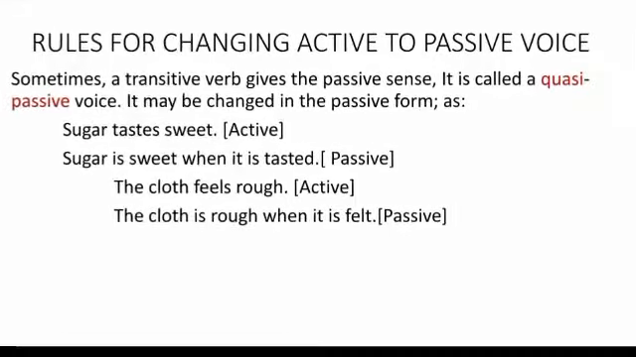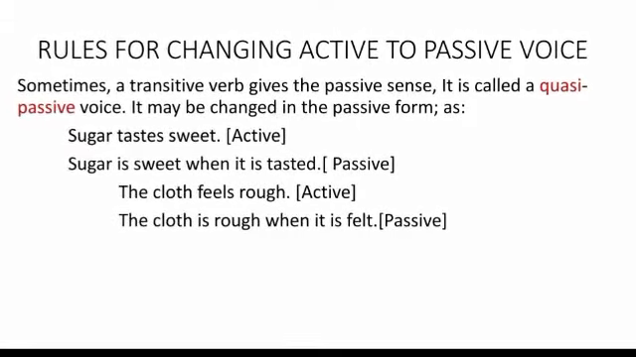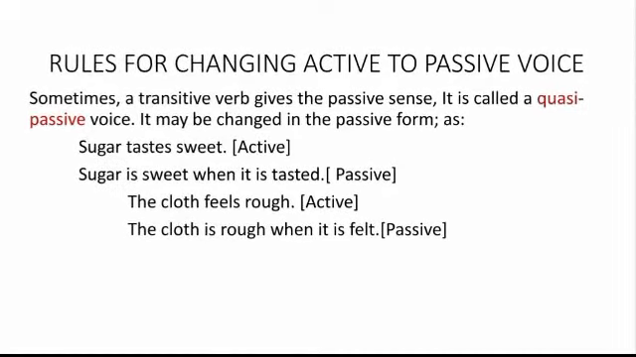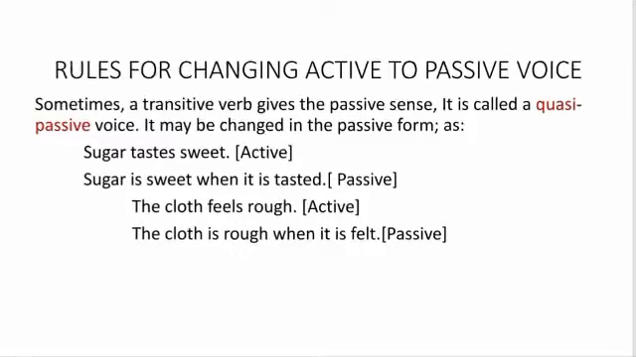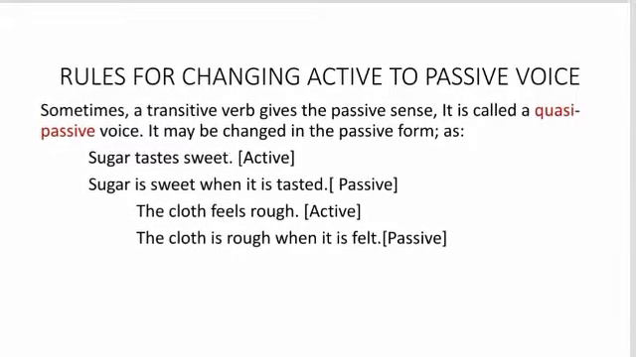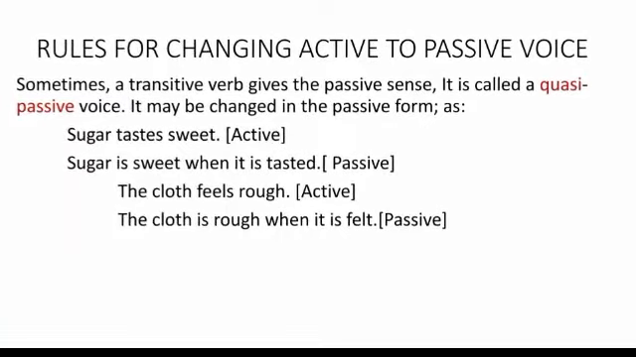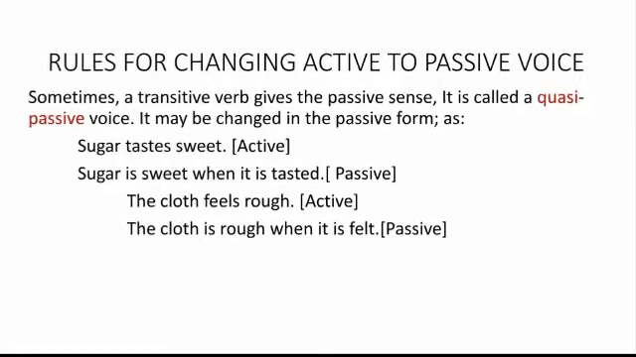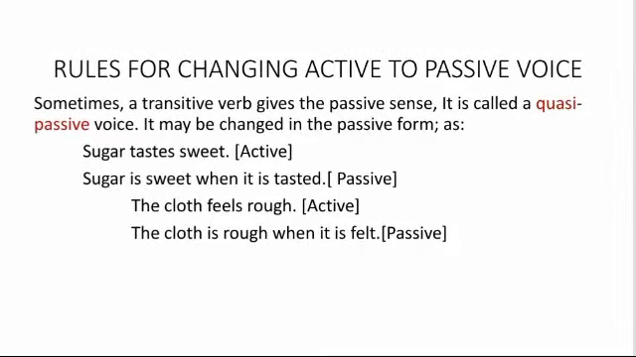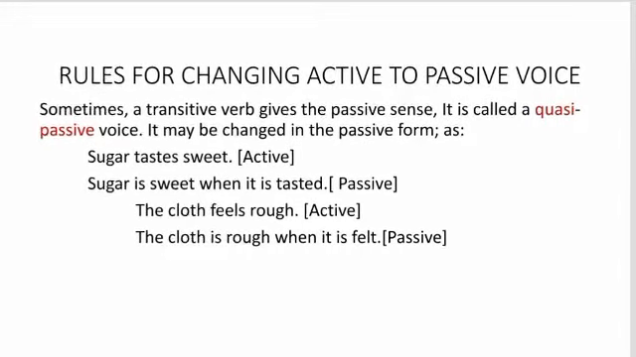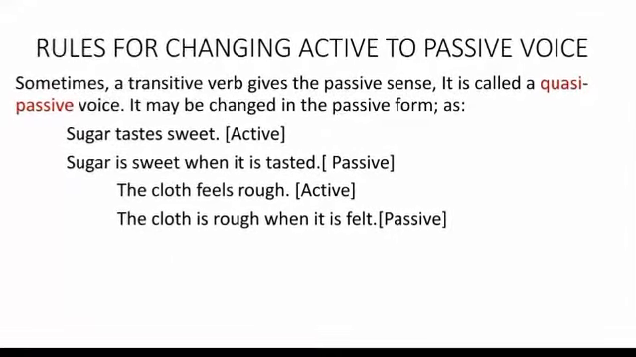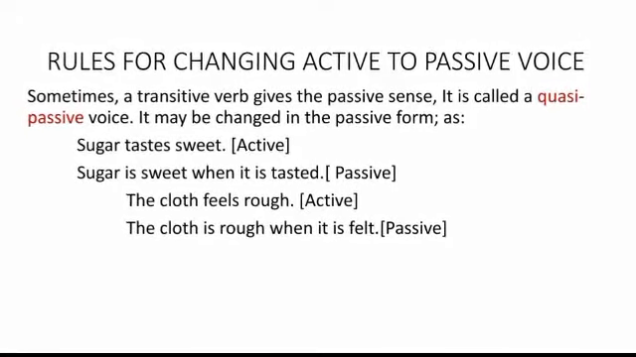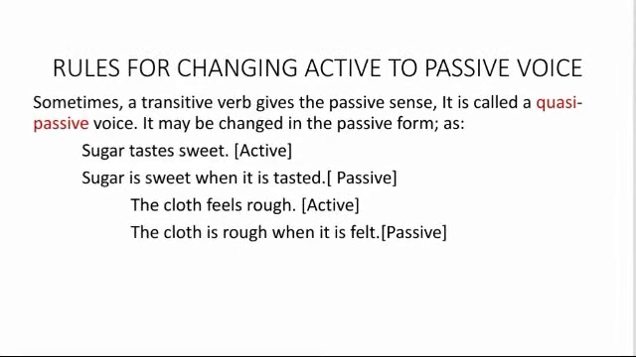Let us see another example. Honey tastes sweet. The passive voice is honey is sweet when it is tasted. If we see another example, the rose smells sweet. If we change it into passive voice, the rose is sweet when it is smelt. So I hope you understood what is quasi-passive verb and how it is changed into passive voice.